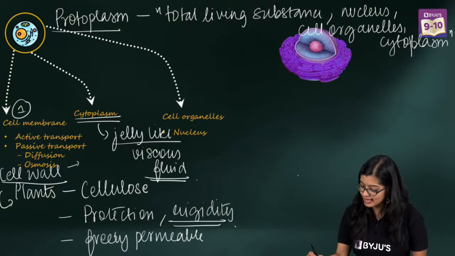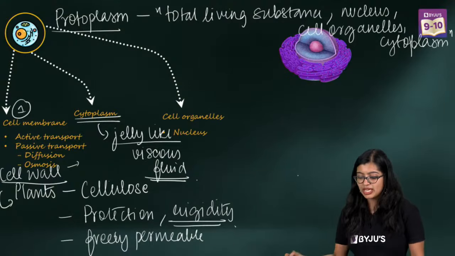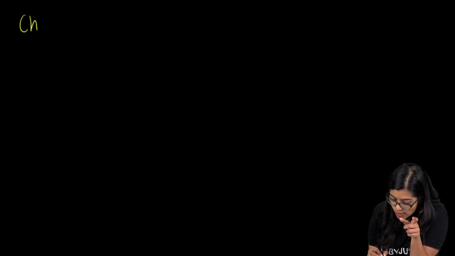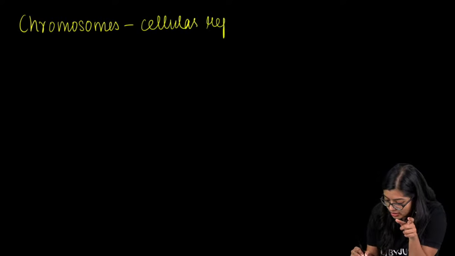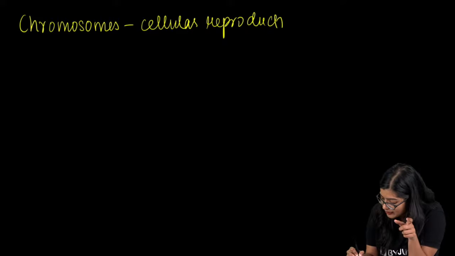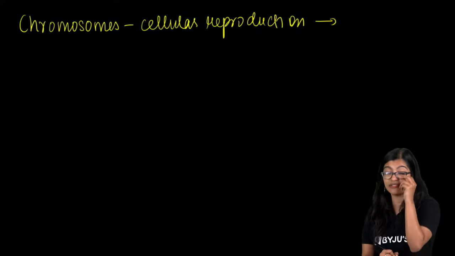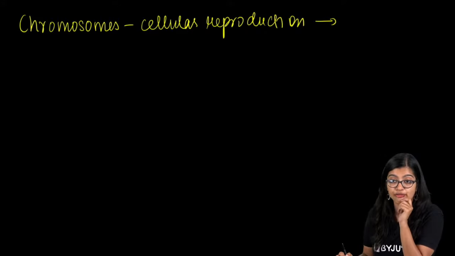So see, one thing that you need to understand is that the chromosomes that I was telling you about are the ones which play a central role in cellular reproduction, okay? So the chromosomes are structures which will form during cellular reproduction.